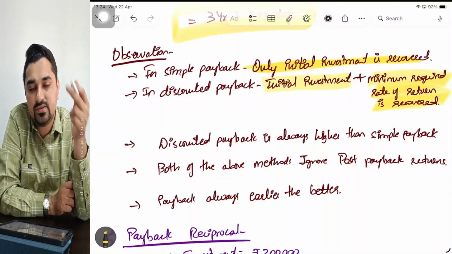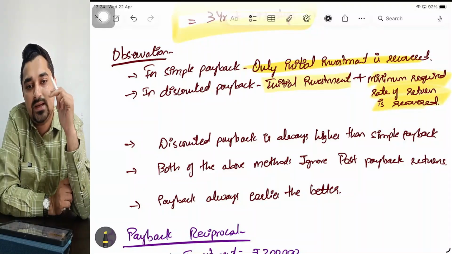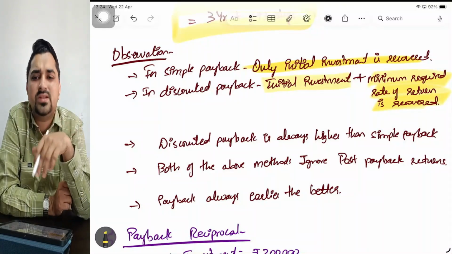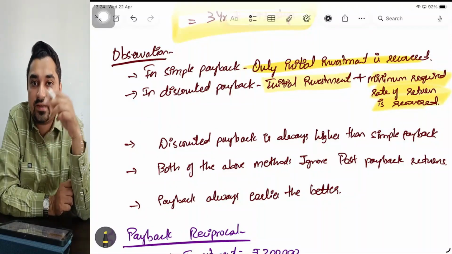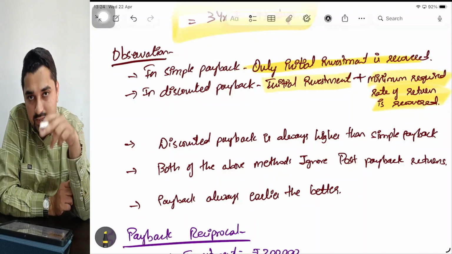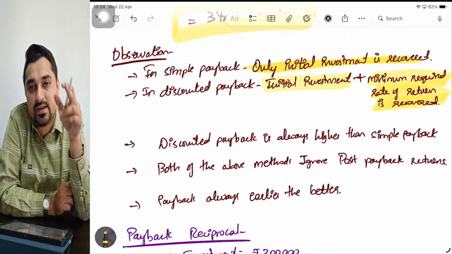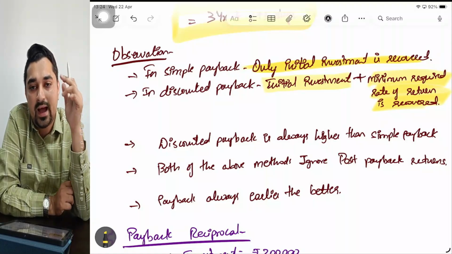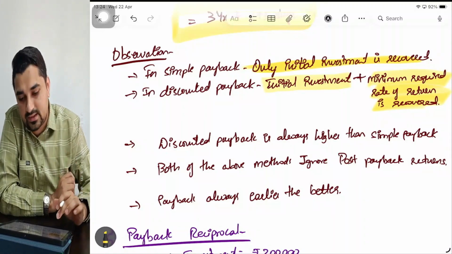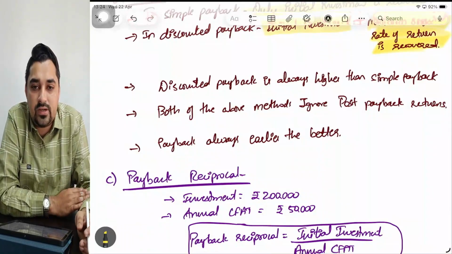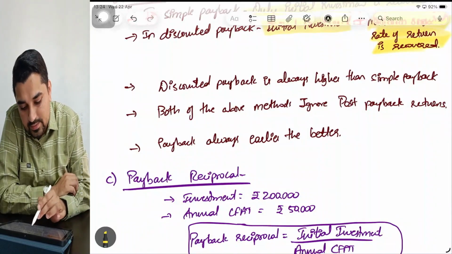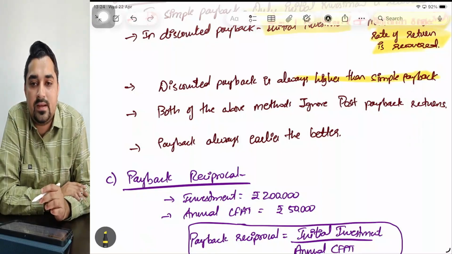So the difference between simple payback and discounted payback is, in simple payback, I am only recovering my original investment of 2 lakhs. Whereas in case of discounted payback, I am recovering my 2 lakhs along with my opportunity cost of 10%. Whatever rate you had taken to discount those cash flows, I am recovering along with that amount. And because of this reason, discounted payback will always be higher than simple payback.